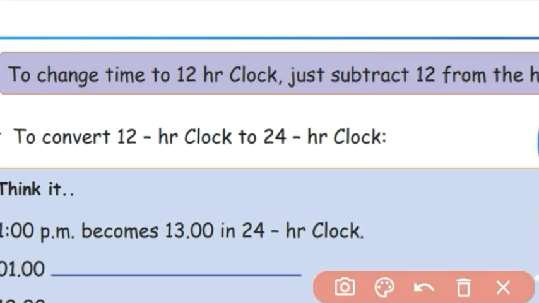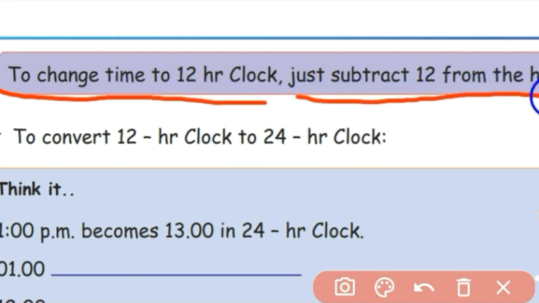See, to change digital time to the normal 12-hour clock, you just subtract 12 from the hour.